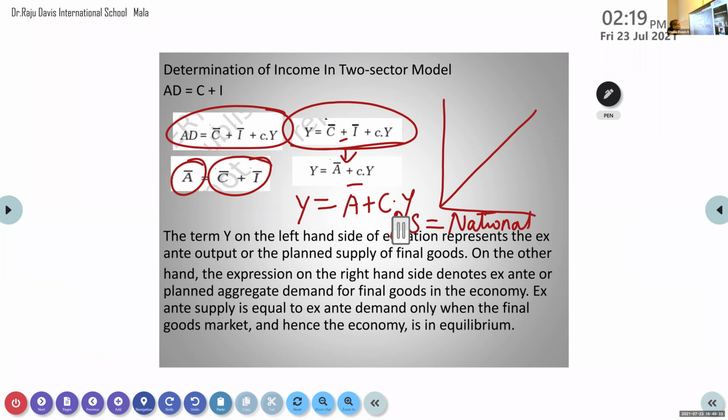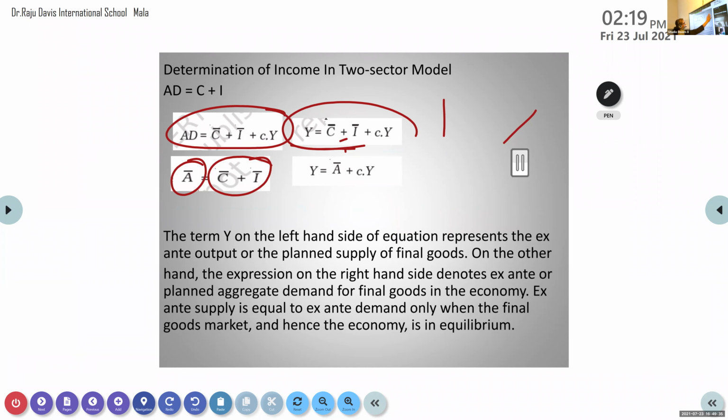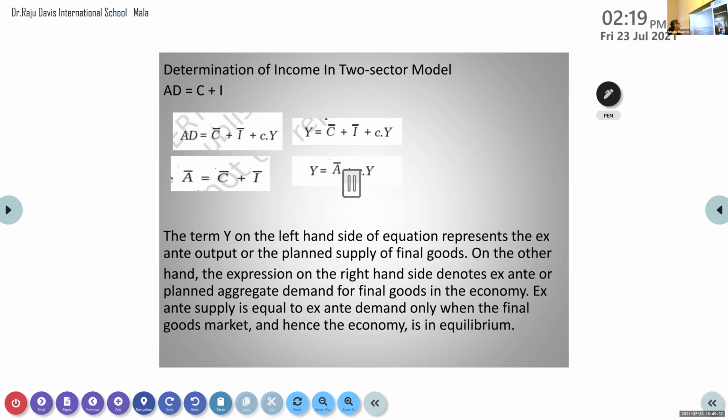Now once more let me explain. The term Y, what is given here on the screen, what do you mean by the term Y? That represents ex ante output, or the planned supply of final goods. How much aggregate supply? Planned one. On the other side, what is given is ex ante planned aggregate demand for final goods and services in the economy.